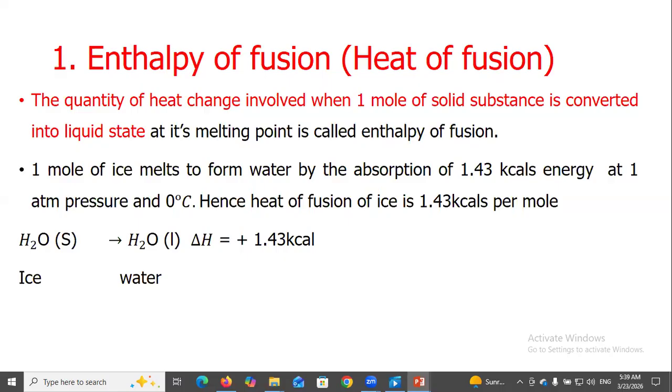Hence, heat of fusion of ice is 1.43 kilocalories per mole.